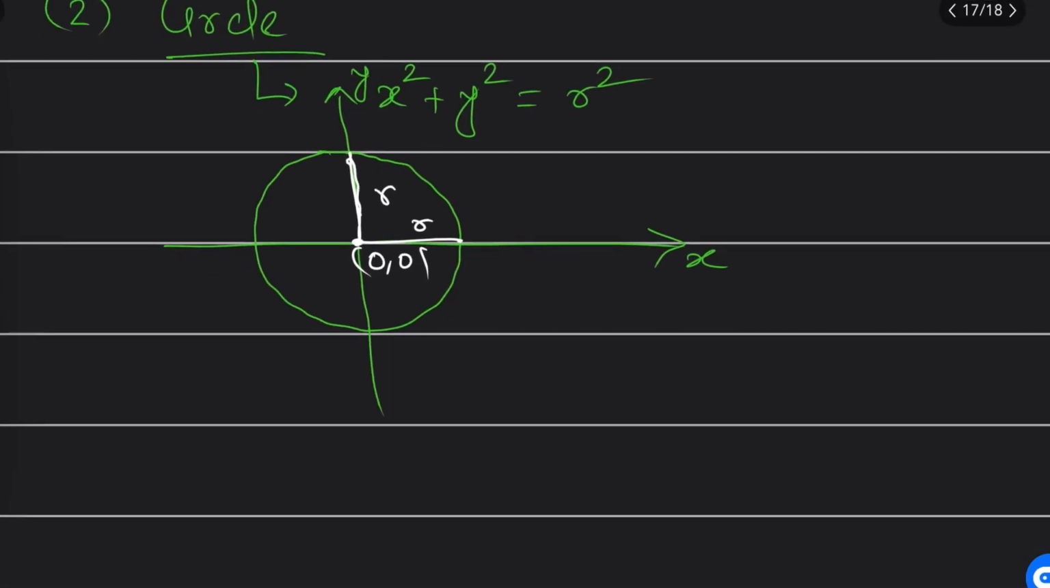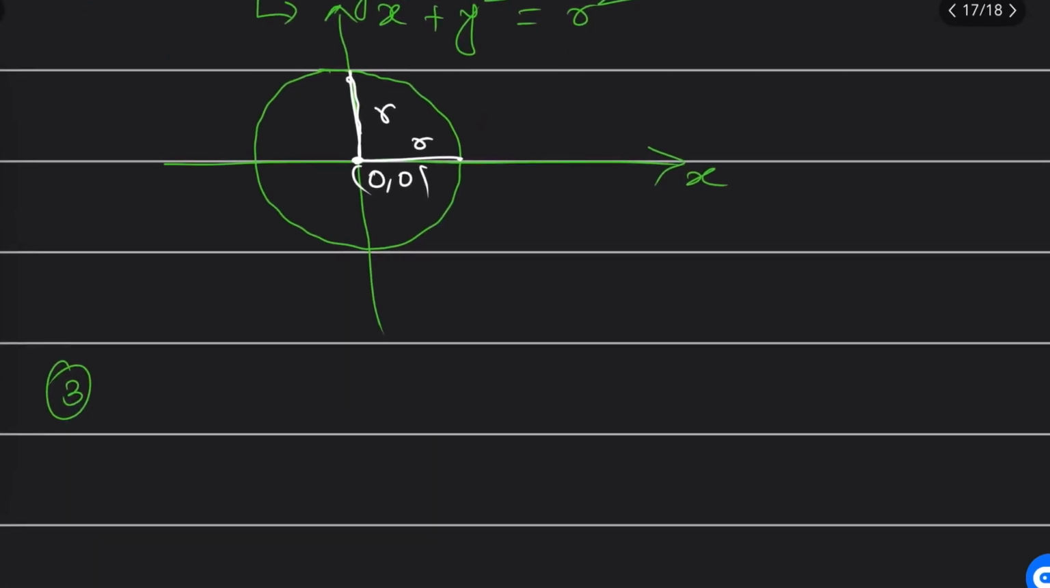Third, sir, if I'm talking about the third point, area and perimeter, area and circumference we already discussed, so no need to discuss again. The next is I'm going to discuss the parabola.